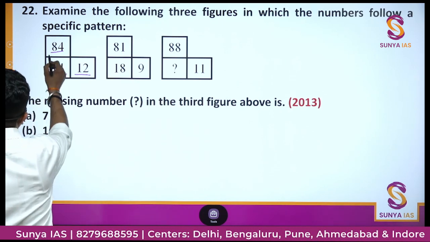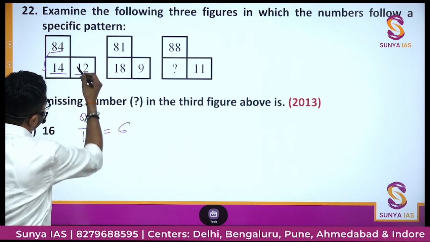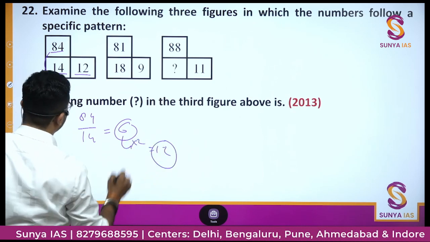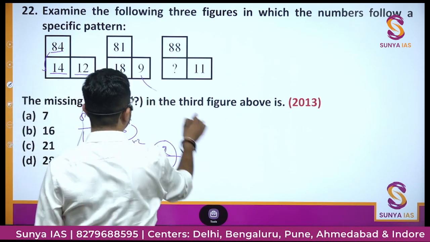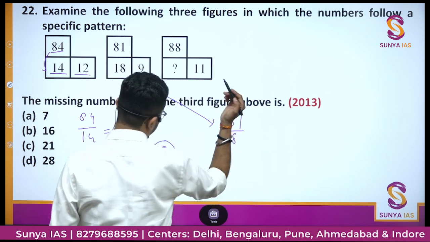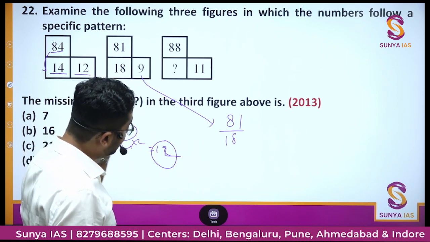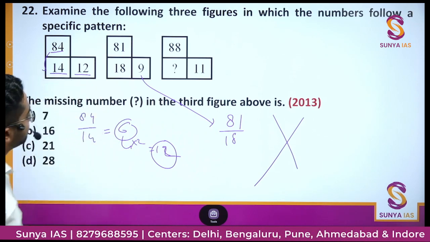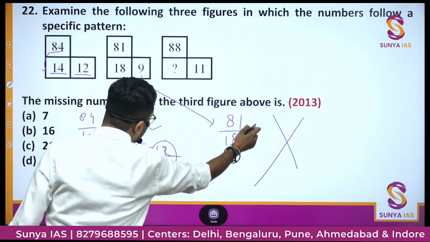If we divide 84 by 14, this is 6, and if we multiply by 2, we get 12, right? So I think we have got one pattern. So let's see if this is getting applied in the other figure. 81 divided by 18. But it is not getting divided completely, then I think this pattern is wrong, what we have found. Because in the first figure this is working, but in the second figure it is not working.